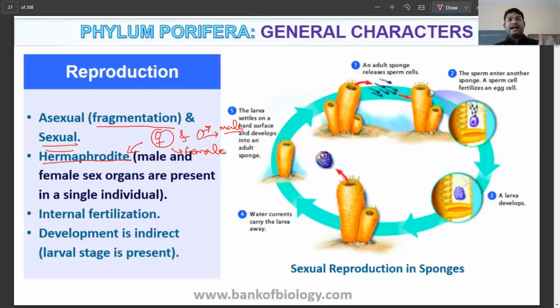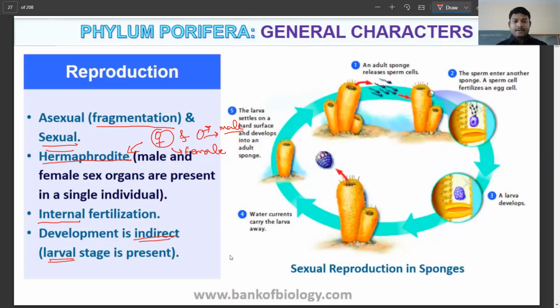So both the male and female sex organs are going to be present on the same organism. Again, you will learn that when we go to the higher organisms, this is going to be separate. The sex organs are separately formed in two different organisms. Again, that is going to be an advanced feature. Now here, the fertilization takes place inside the organism, which is called internal fertilization, and the development is going to take place through a larval stage, and that's why it is called indirect development.